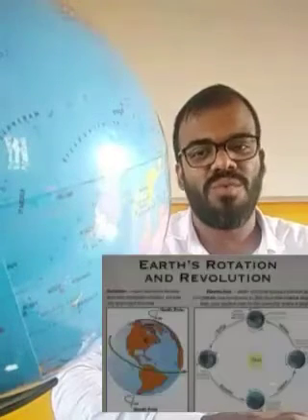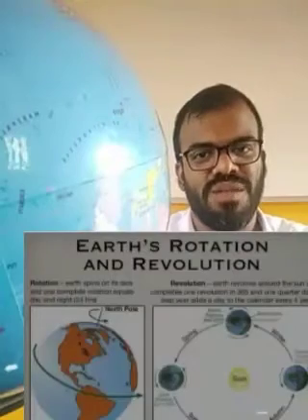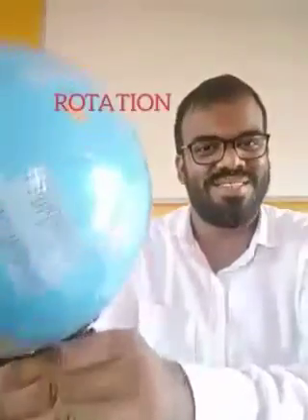Let's start. There are two types of movements of the earth: rotation and revolution. Rotation is the movement of the earth on its own axis. It makes day and night. Revolution is the movement of the earth around the sun. It makes seasons.